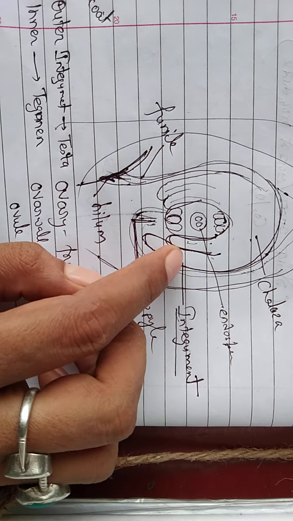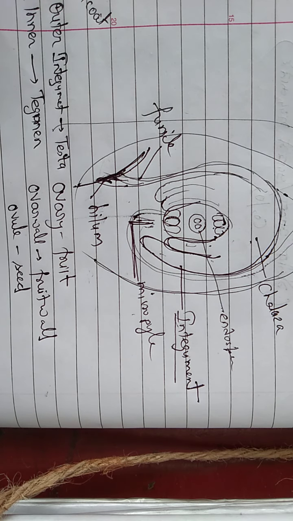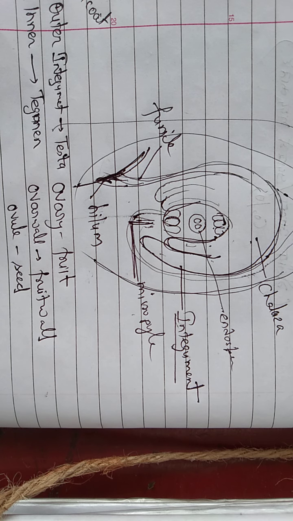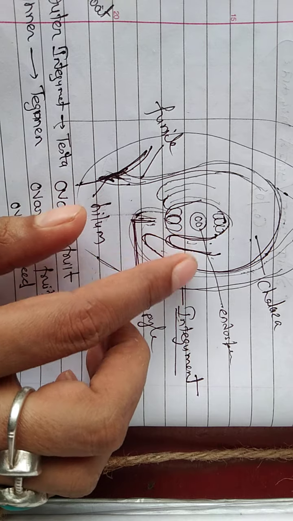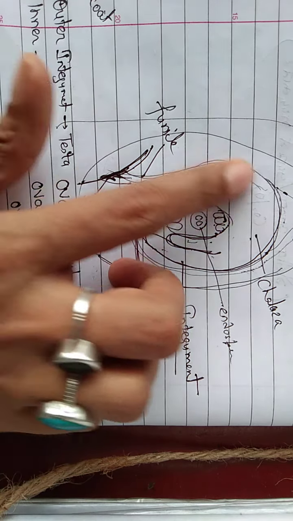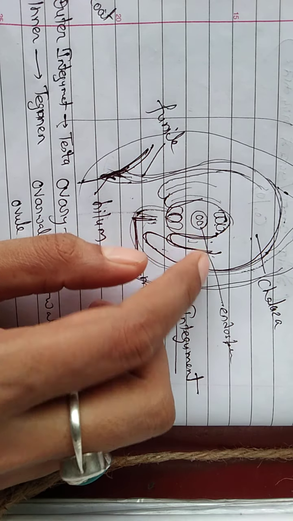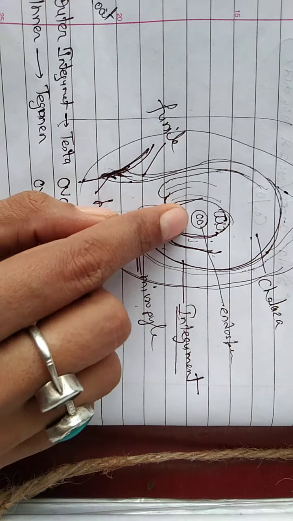The integument is converted into seed coat: outer seed coat, testa, and inner, tegmen. The whole ovule is converted into seed. Both these structures form the seed coat.